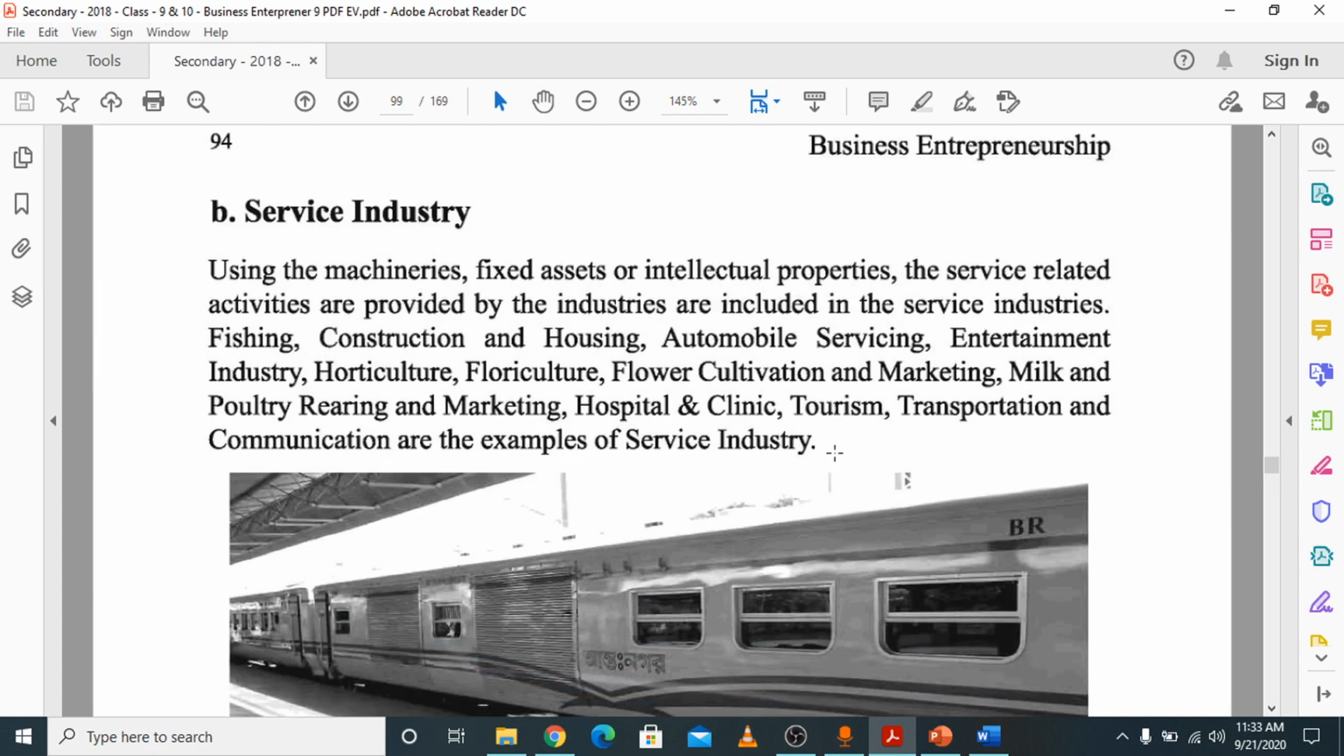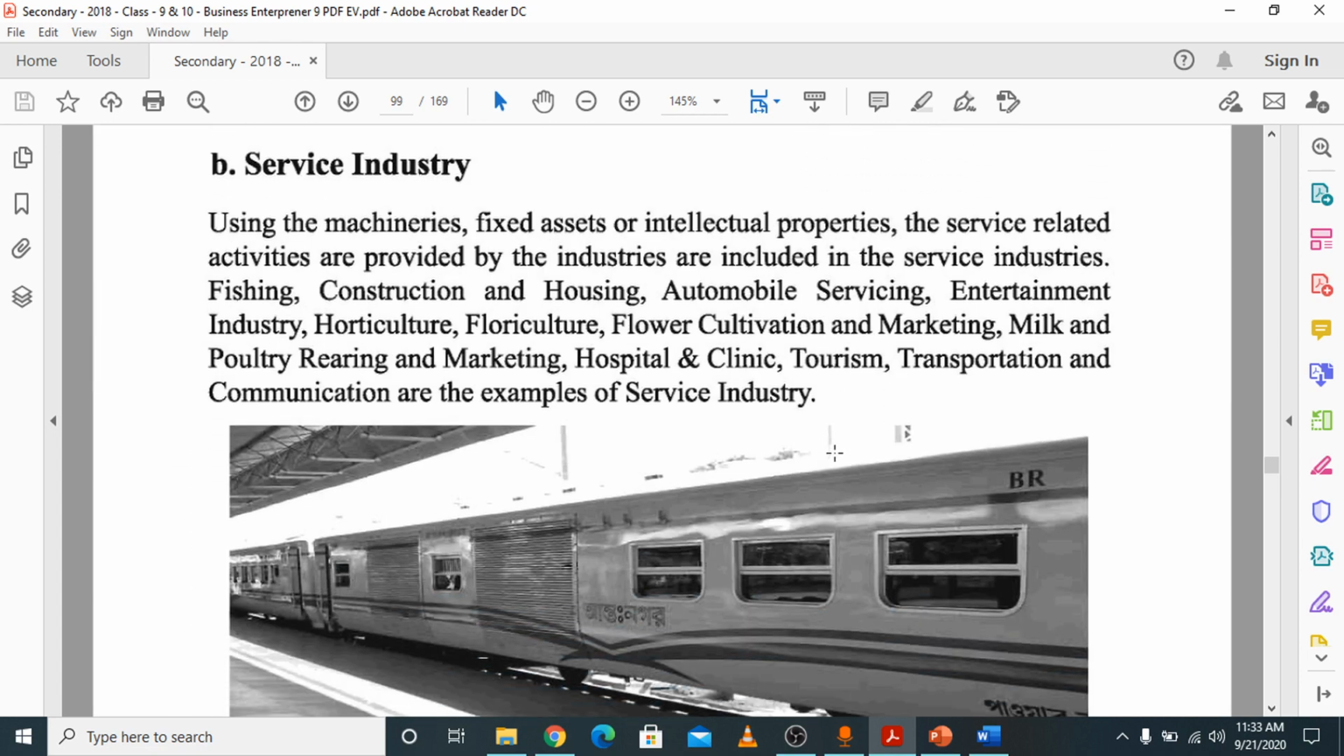On the other hand, service industry uses machineries, fixed assets, or intellectual properties. The service related activities provided by the industries are included in service industry. That means service related work: when you are providing service to the consumers by using machineries, fixed assets, or intellectual properties, that is called service industry.